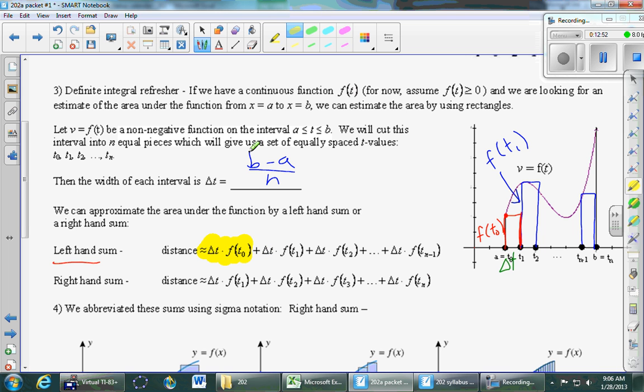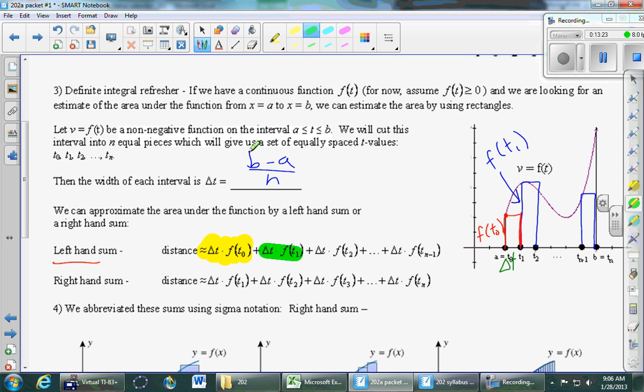The very next rectangle, the one in blue, how much is the height? f of t1. How much is the width? Delta t. The area of that rectangle is f of t1 times delta t. And it proceeds merrily along, and you just add up the areas of all these rectangles. Notice the last one is actually the n minus 1 because it's a left rectangle. And you add those guys up, and that's what we're calling a left-hand sum.